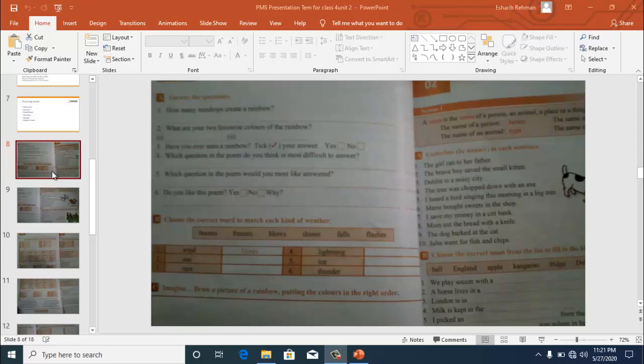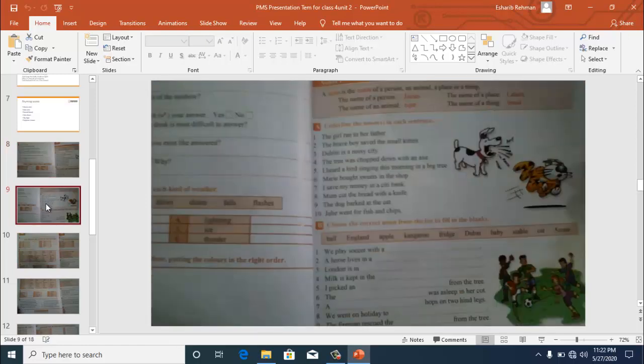Then come towards page number 11. Here you are having an exercise of nouns. Underline the nouns in each sentence. You have to underline the noun. You already know that a noun is the name of a person, an animal, a place or a thing. So in these 10 sentences you have to underline the nouns.